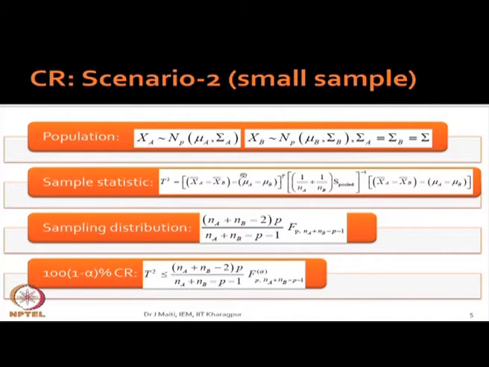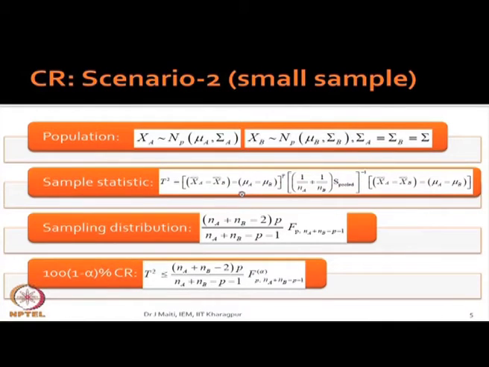This quantity follows what distribution? F distribution again. But you see some other part, the two component is there. In the earlier case, it was n minus 1 into p by n minus p. What is written here?